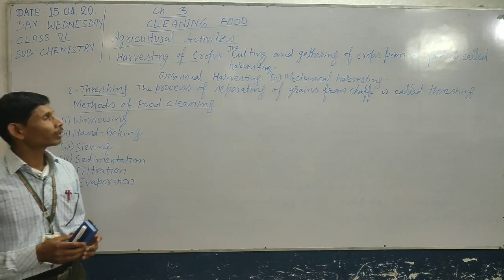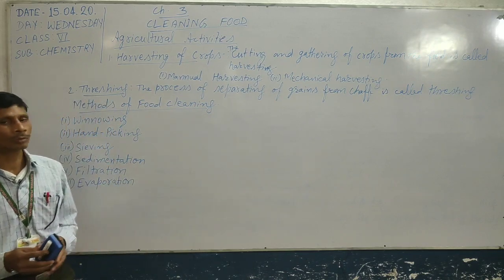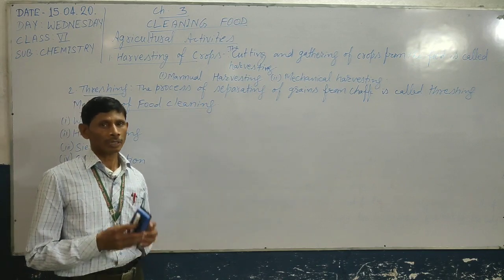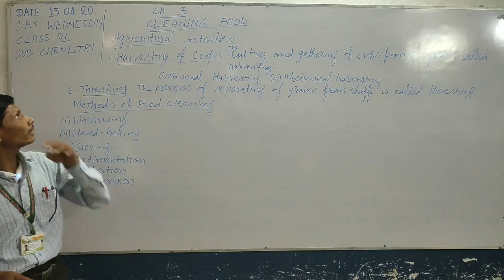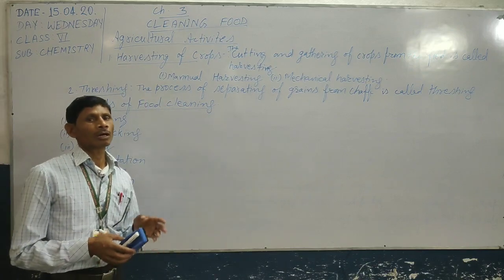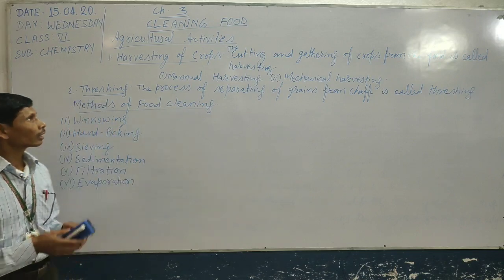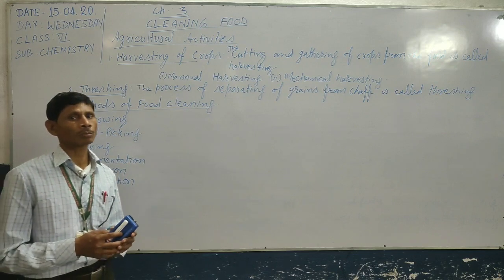After starting the agricultural activity, people knew how to grow the crops and how to increase the fertility of the soil. In this chapter, we will know one by one how we can get food from the crops.